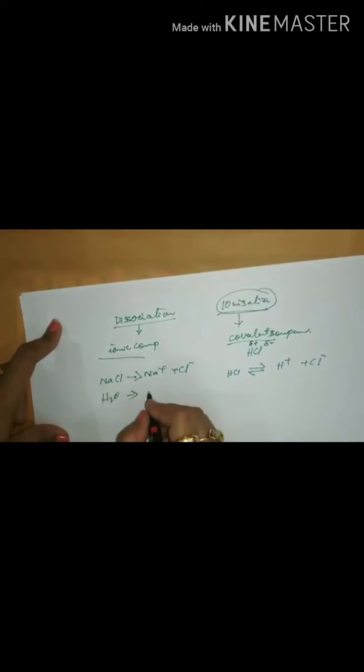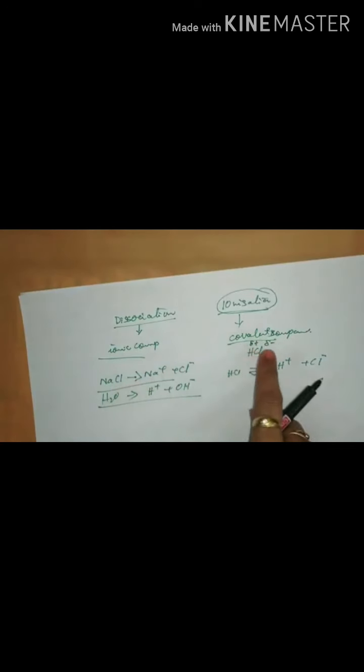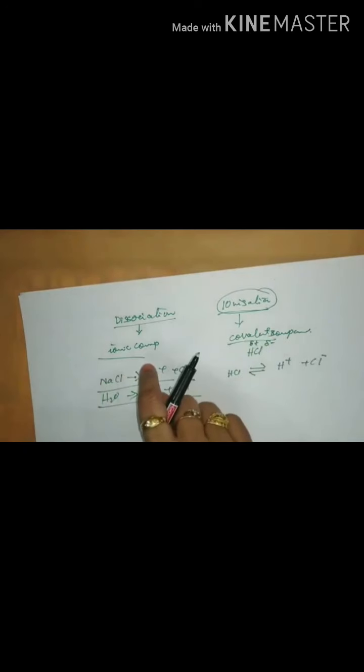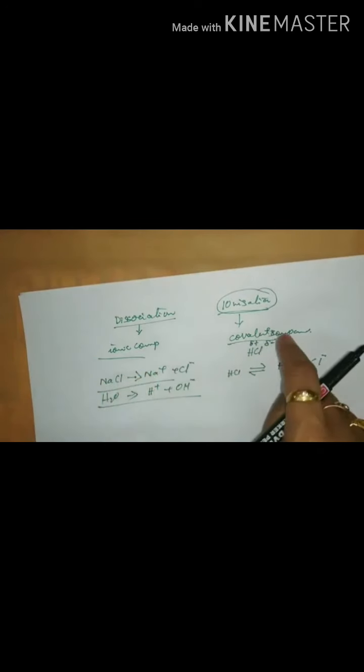Water will also give H plus and OH minus. This dissociation, we have to learn it very nicely. These are the simple equations which I was talking to you about. So this is the major difference between ionization and dissociation. Covalent compound, this is for ionic compound, and separation of ions, positive ions and negative ions, happens in both cases. You can try with any other ionic compound, even KCl, K plus and Cl minus, then lead bromide, lead ions and bromide ions, which we are going to talk about again.